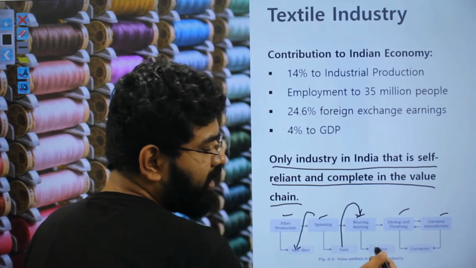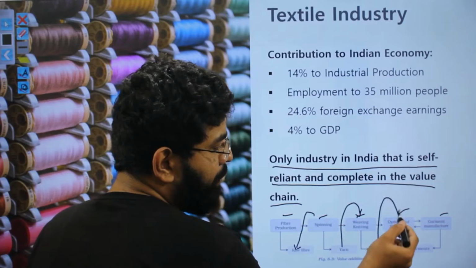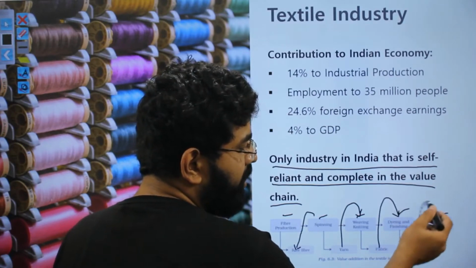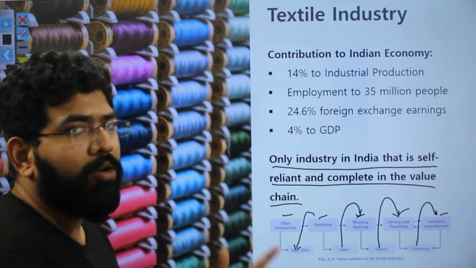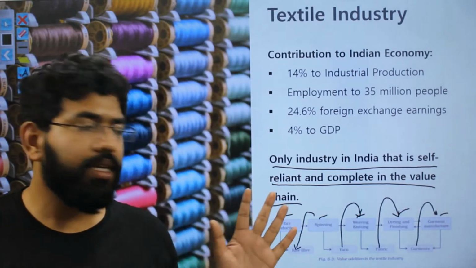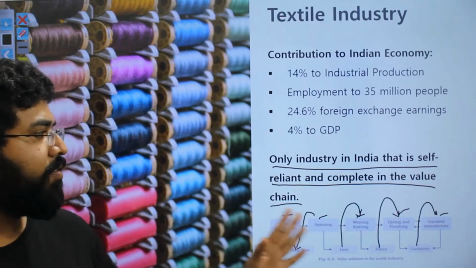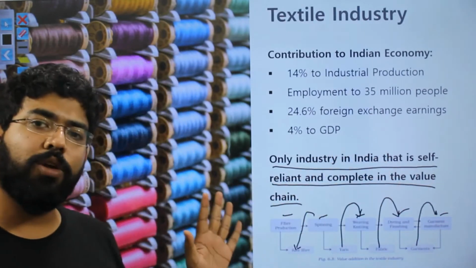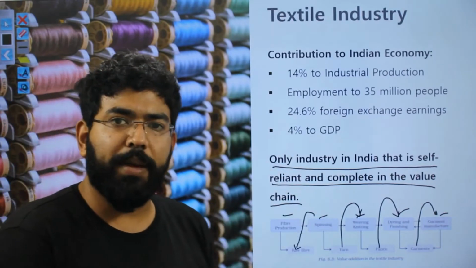The fabric produced by weaving and knitting is the major raw material for dyeing and finishing. And when dyeing and finishing is done, it is the raw material for garment manufacture. So, this creates a value chain in which the self-reliance is from this chain itself. You are not dependent on other industries primarily.